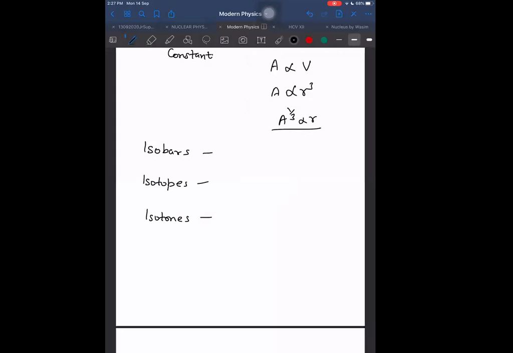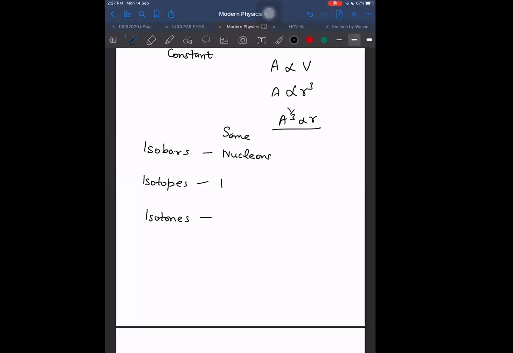Isotopes, for example carbon, have the same atomic number, or the same number of protons.